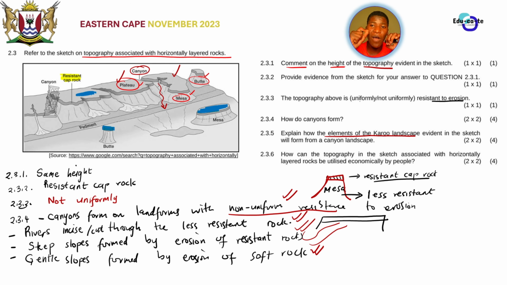So they want to know, how does the mesa, the butte, and the conical hill and all those form from a canyon landscape? So remember, a canyon landscape is nothing but just a plateau that has got a river cutting through it. So you have to start at the plateau, because the idea is we start at the plateau, and then the plateau will be back-wasted to form a mesa, which will be back-wasted to form a butte. So basically, how do you explain that?